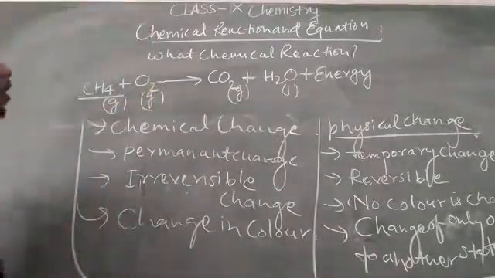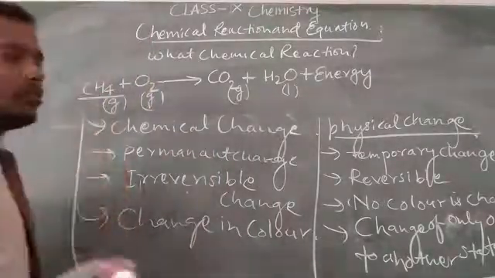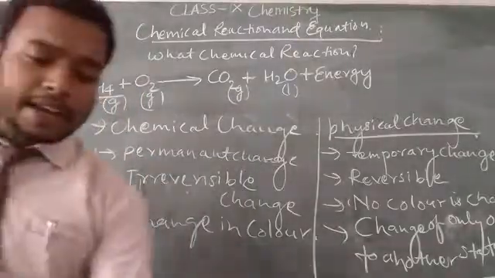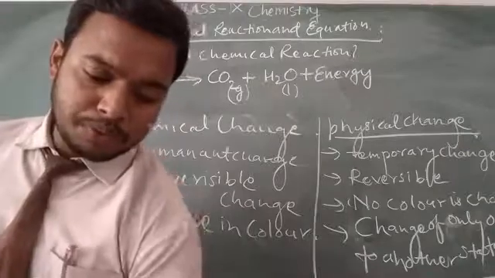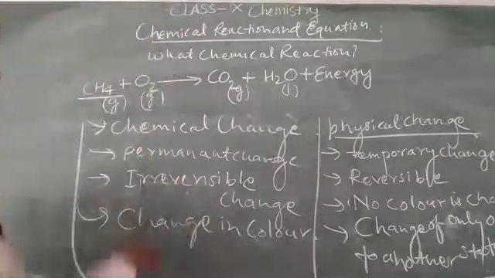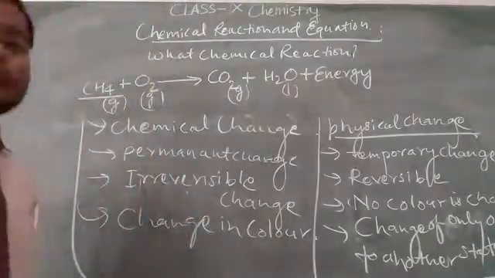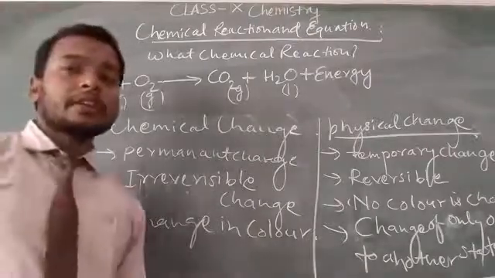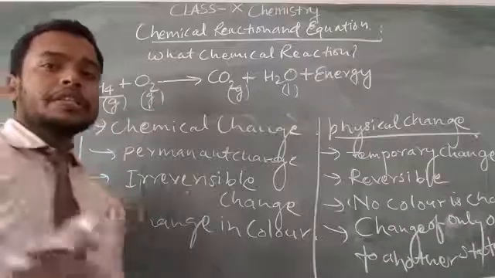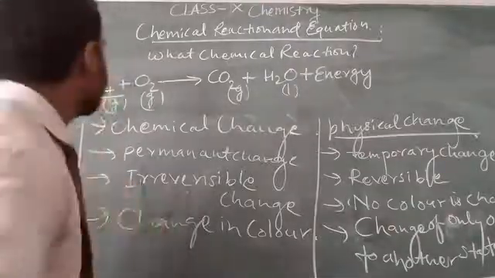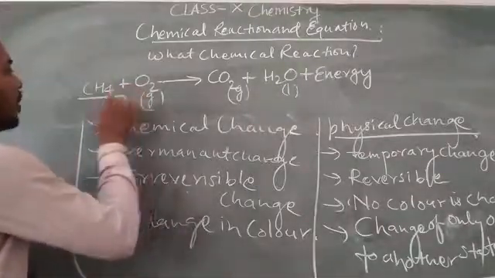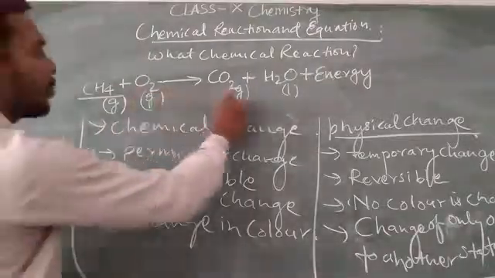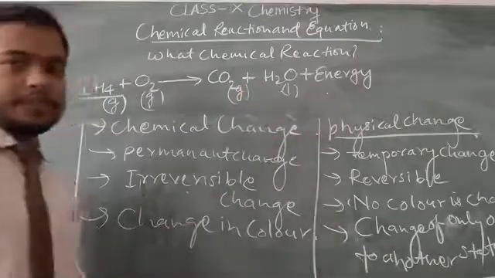This gas is also used to produce fuel. Methane generally exists at normal temperature and pressure in a gas state. When it burns, it produces carbon dioxide, water and energy.